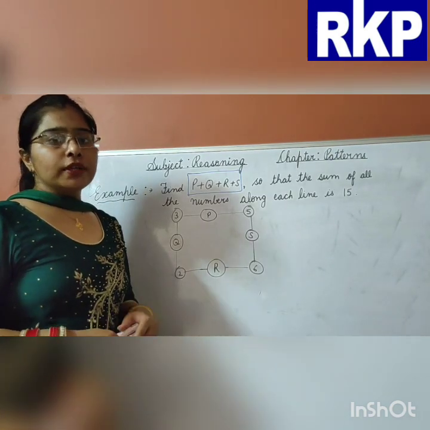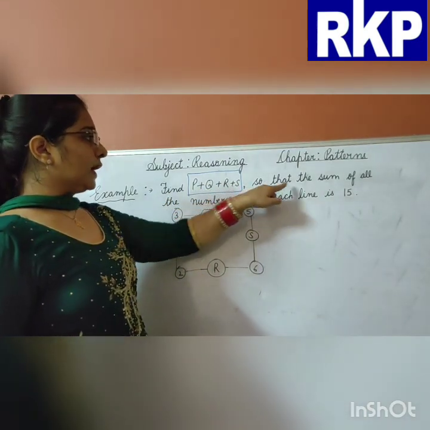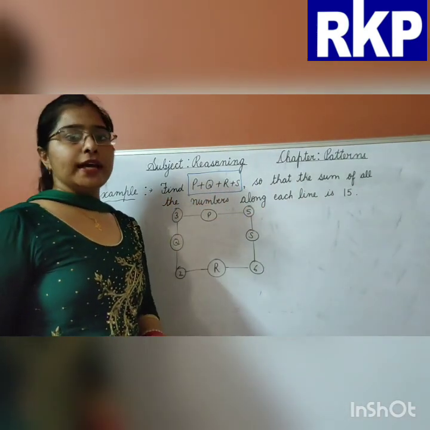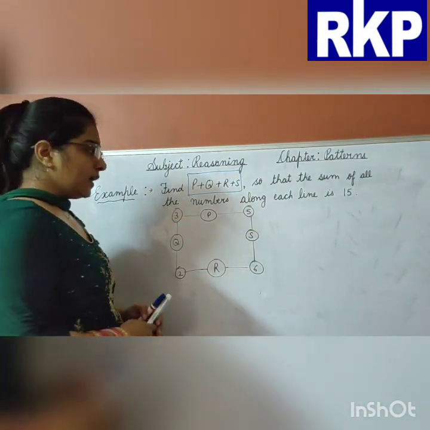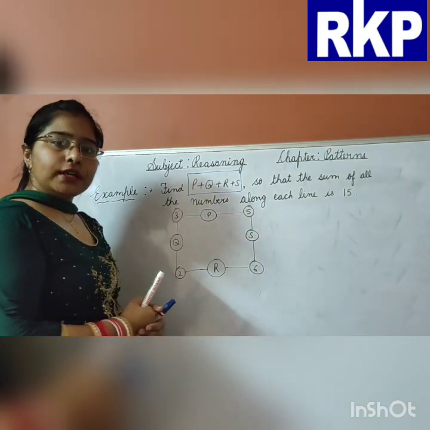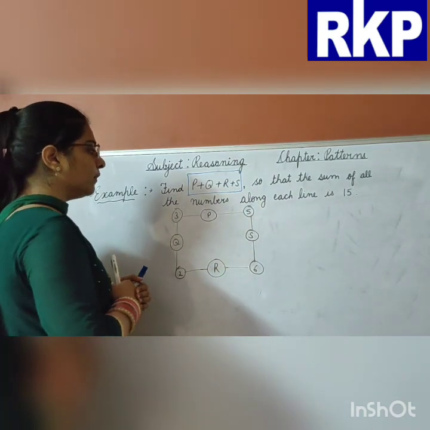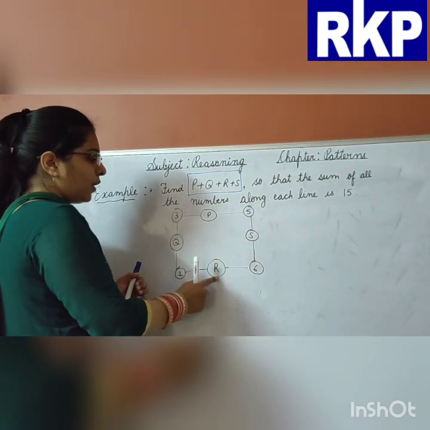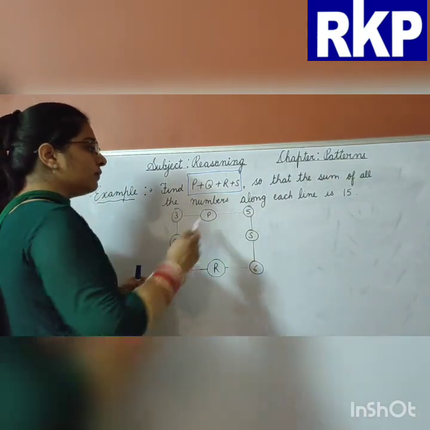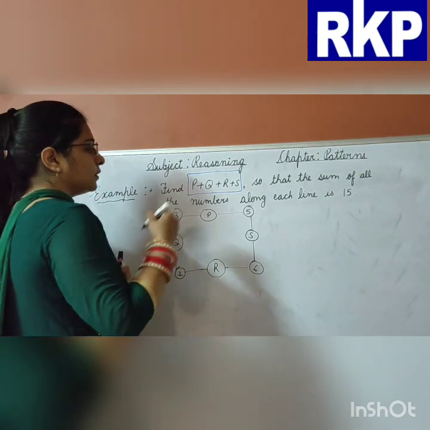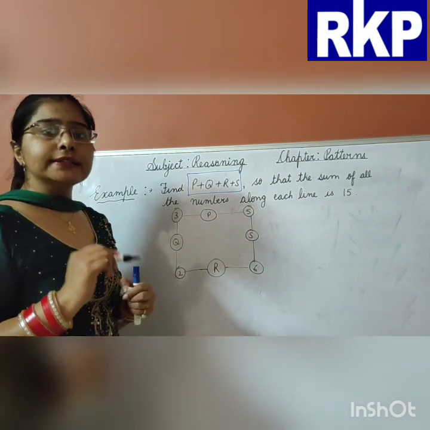Now beta, let's talk about the next example. Find P plus Q plus R plus S so that the sum of all the numbers along each line is 15. Here one square is given to us and on this square circles are also there on which numbers and alphabetical letters are also marked. We have to find out the value for P, Q, R and S, and then later on we will add them, such that the addition of one line is 15, means the sum of one line is 15.